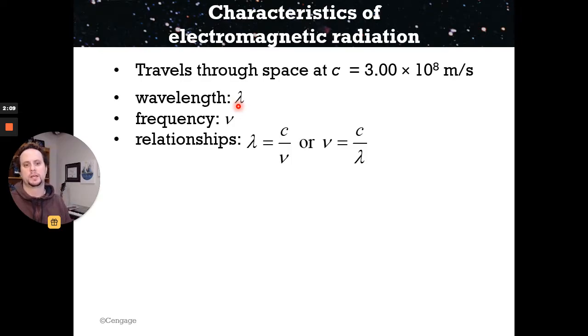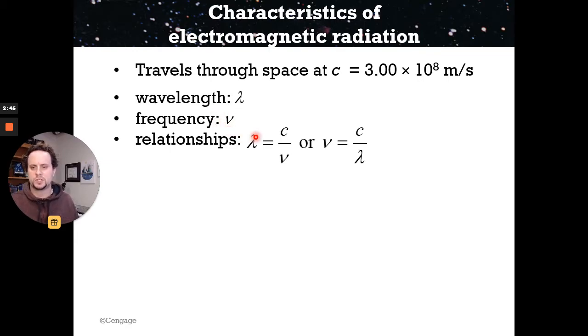All electromagnetic radiation have a few things in common. Electromagnetic or EM radiation travels through space at the speed of light, and this is for all electromagnetic radiation. So gamma rays and X-rays and microwaves and all that kind of stuff, all those waves and rays all travel at the speed of light. 3 times 10 to the 8th meters per second. Wavelength is represented by this Greek letter lambda, and frequency is represented by the Greek letter nu.